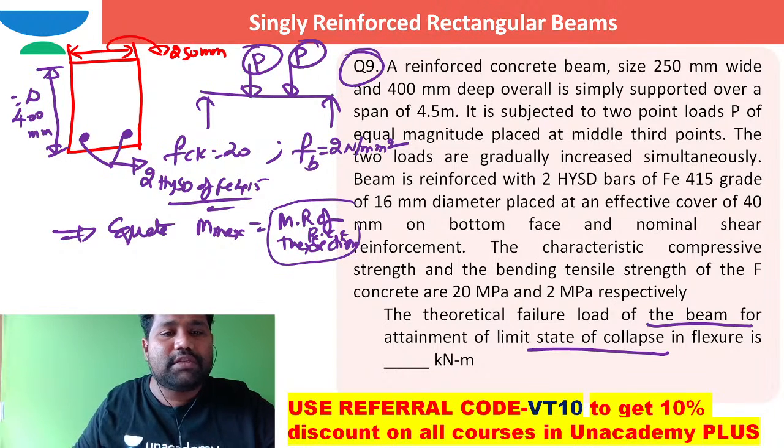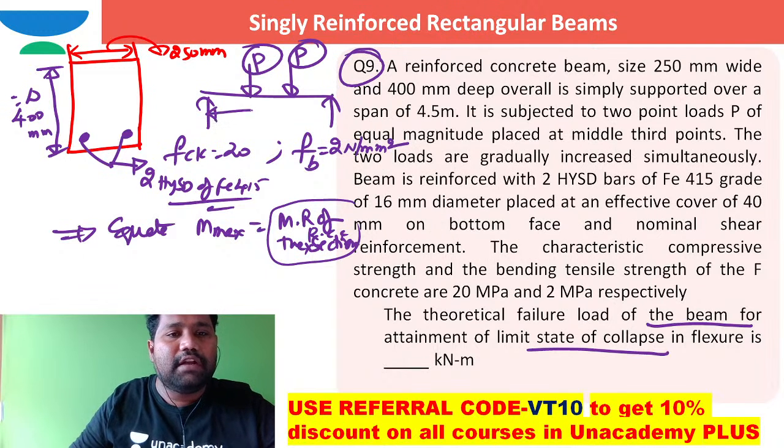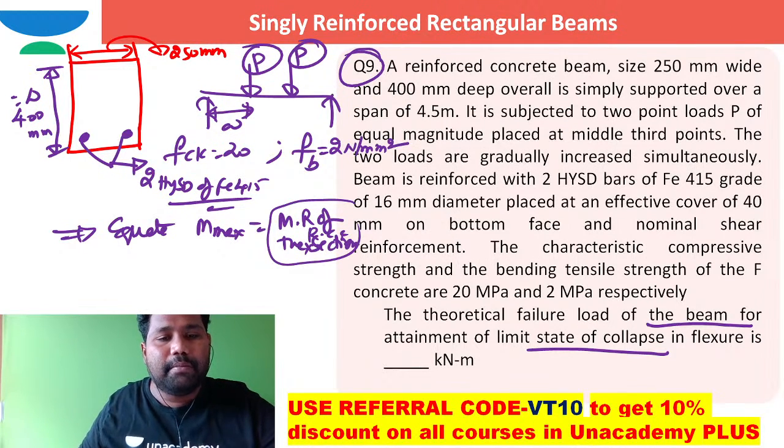Coming to this maximum bending moment, if this is P and this distance is a, I can directly write the maximum bending moment as P into a.